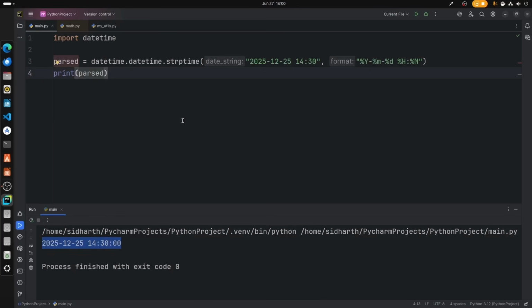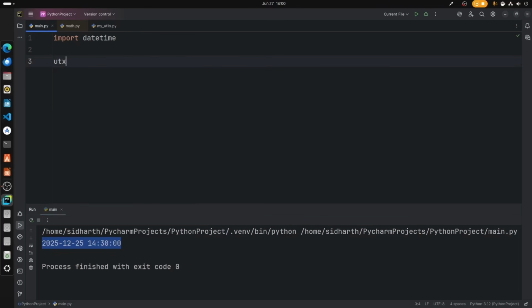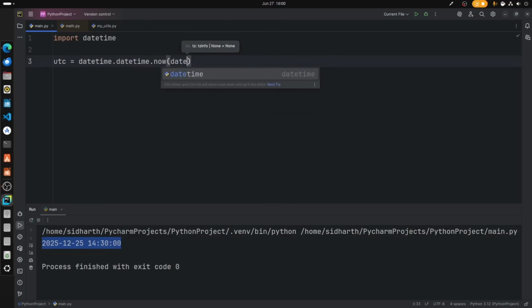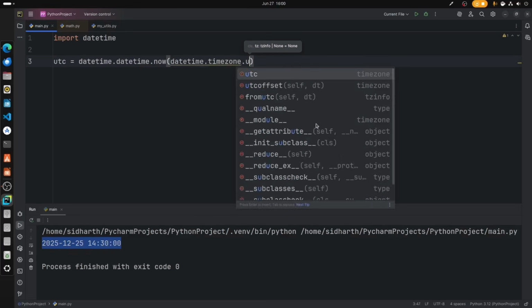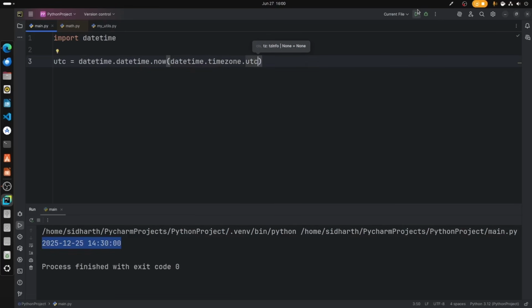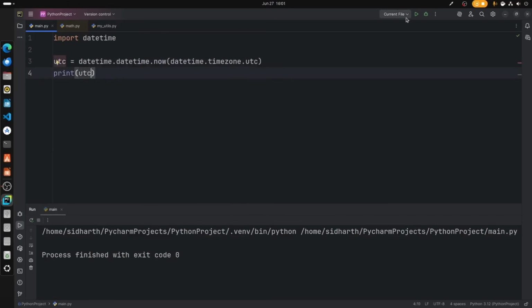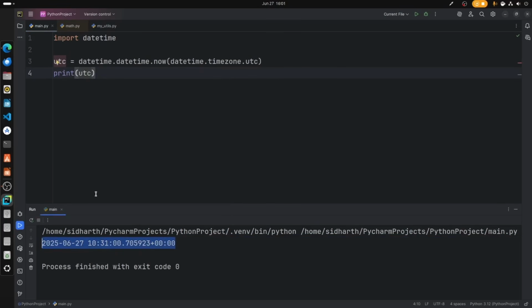And then with the datetime library, we can even have a particular time zone printed. For example, let's type UTC equal to datetime.datetime.now of datetime.timezone.utc. Okay, now we get the correct time zone of UTC, but I have to print that UTC. Now we get the actual time in UTC at this moment that I'm recording the video.